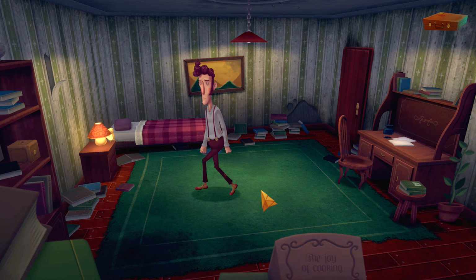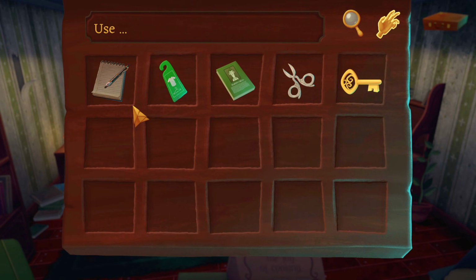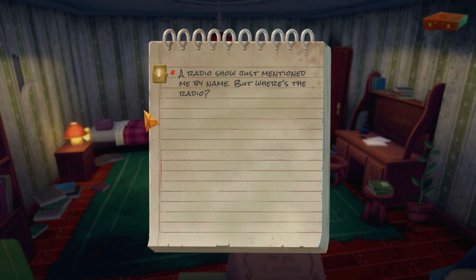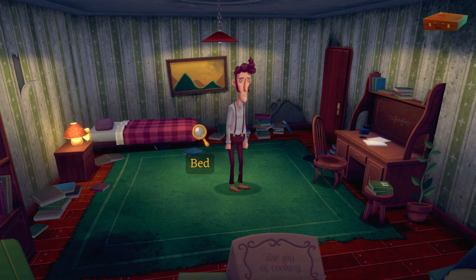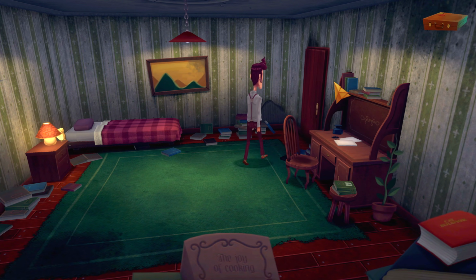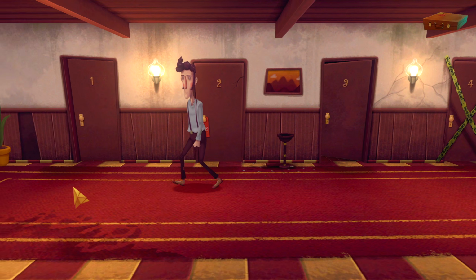All right. But yeah, here we are back in our hotel room. Let's take a look at our notepad right now. Yeah, a radio show just mentioned me by name. But where's the radio? So, okay, is this like a hint system? Sounds like it's locked inside Oswaldo's desk. I need to get back into Oswaldo's house. Something's up. Okay, I won't be using any more hints, if I can help it. But right, okay, let's get out of the room, shall we? We need to figure this out. So, yeah, back this way?